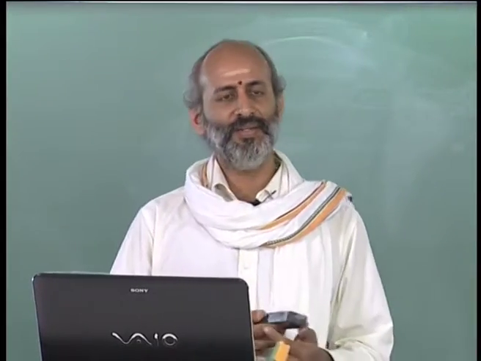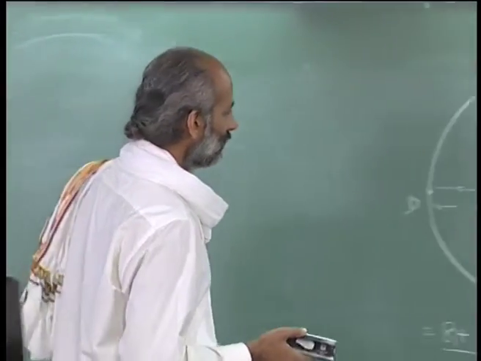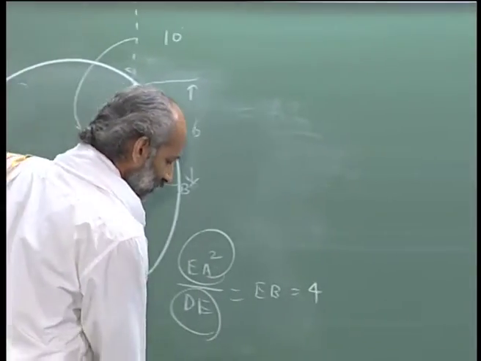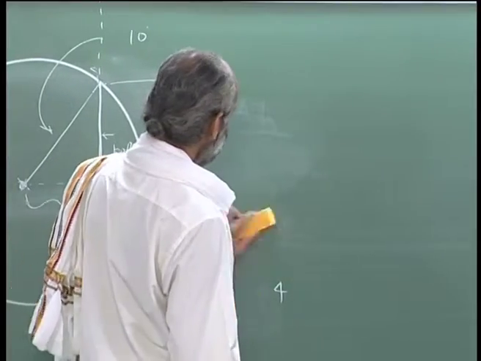So this is again a completely different kind of problem, but you will see that it also boils down to this. So the problem that is stated here is the following.